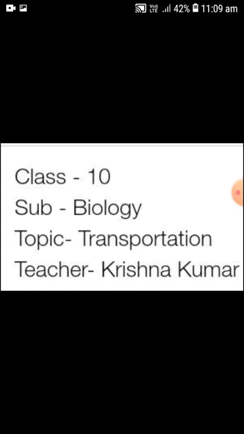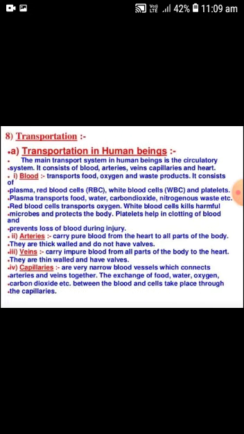First we see, in higher organisms, the transportation in human beings. The main transport system in human beings is the circulatory system. It consists of blood, arteries, veins, capillaries and heart. First we see the blood.